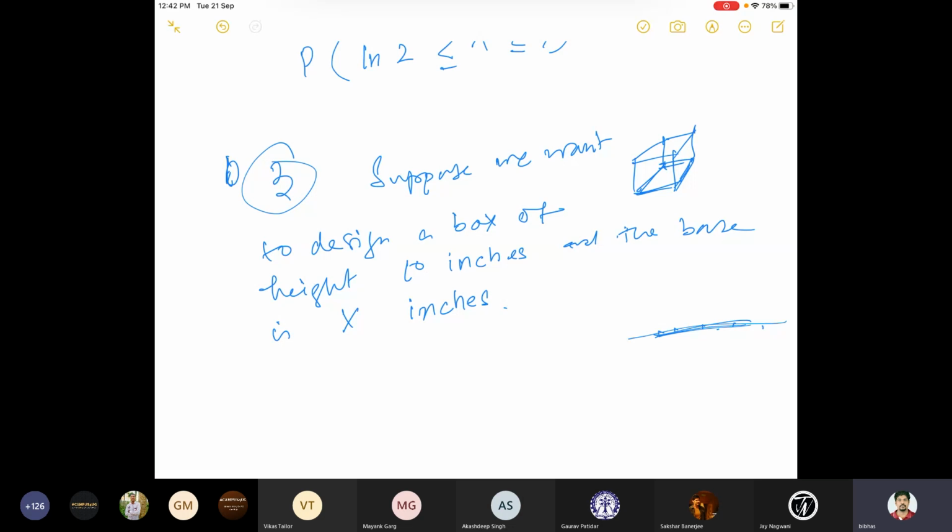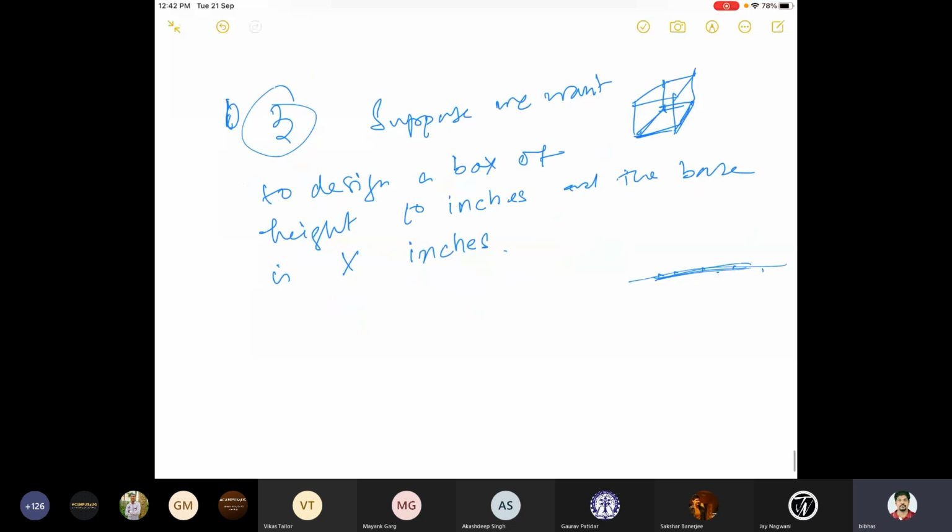Now, let me make this problem simple. We can take a complex version of this problem a little later. Suppose x follows a uniform distribution over the interval 2, 8.